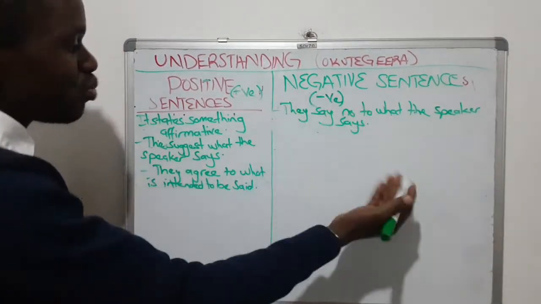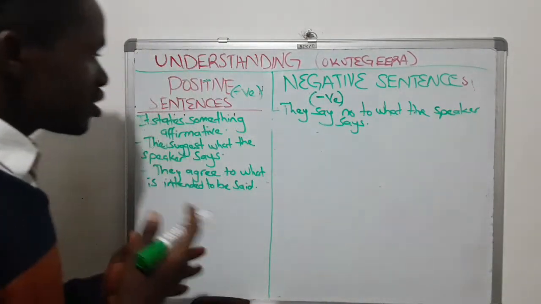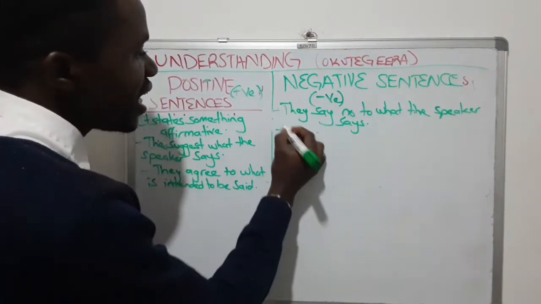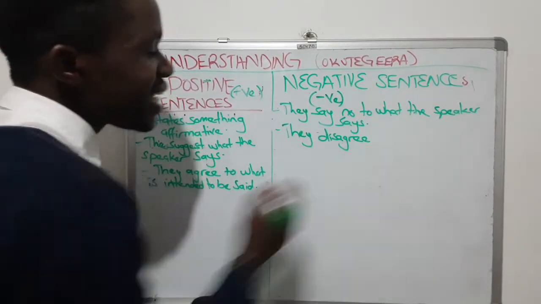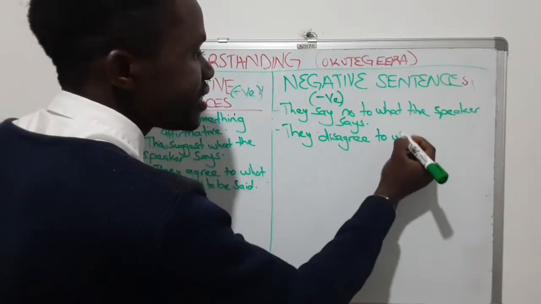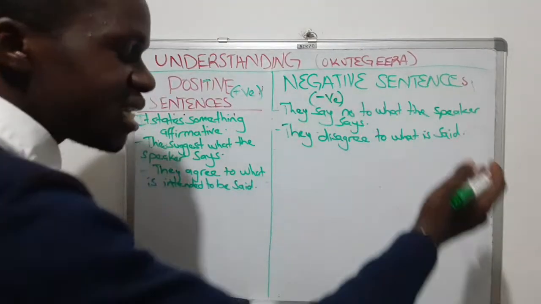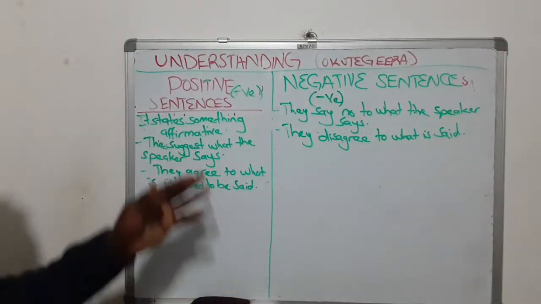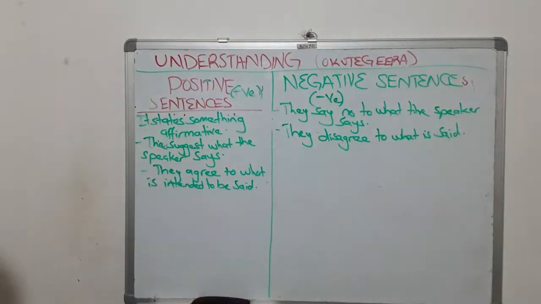In other words, they say no to positive sentences. So okozesa negative sentence oba ogaana ekintu. Positive sentence oba okkiriza ekintu. These ones you agree. These ones they disagree. Zigaana, they disagree to what is said. So okozesa negative sentences mu Luzungu oba ogaana ekintu. Positive sentence oba okkiriziganya. Agreeing, okkiriziganya. Disagree, okugaana ekintu. Tuli fenna? Okay, that is good. Let's proceed.